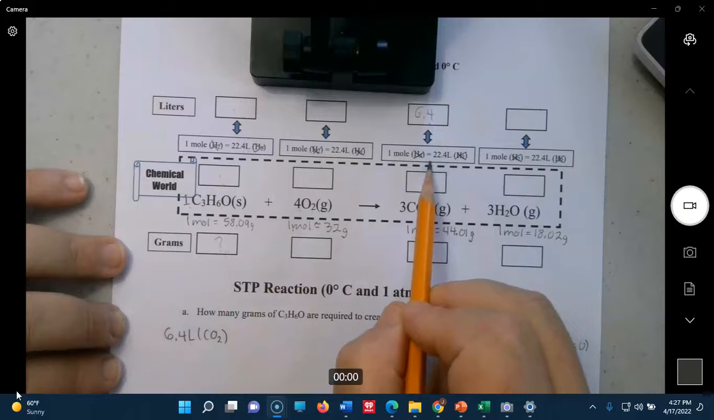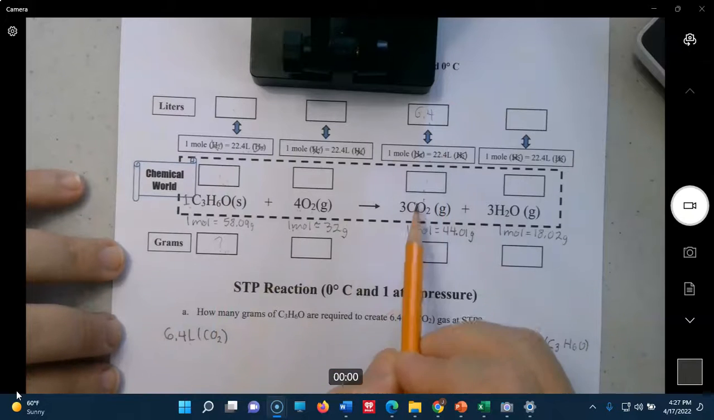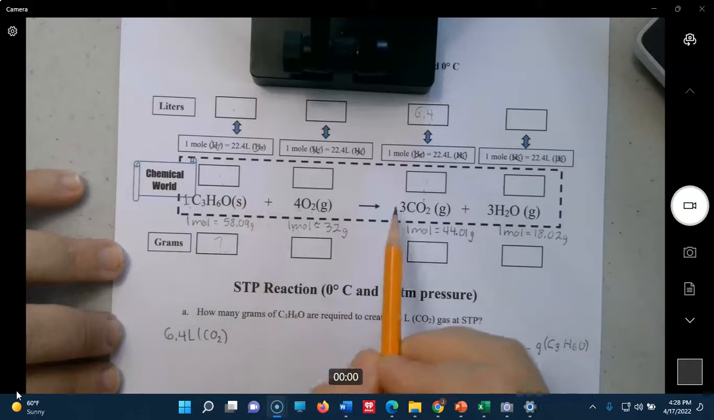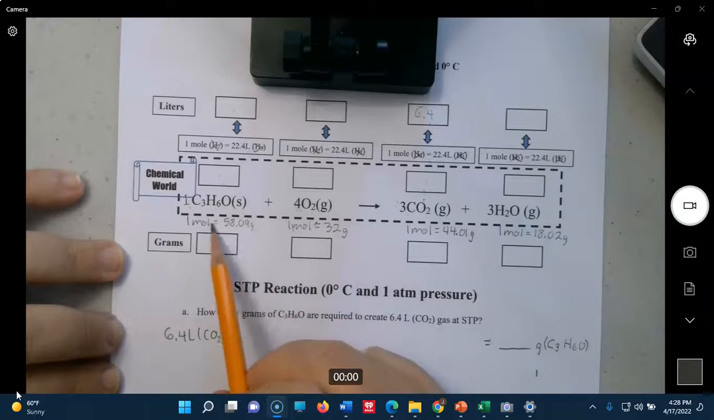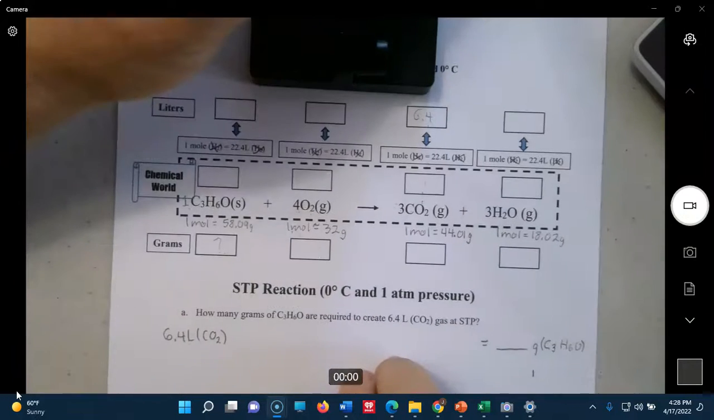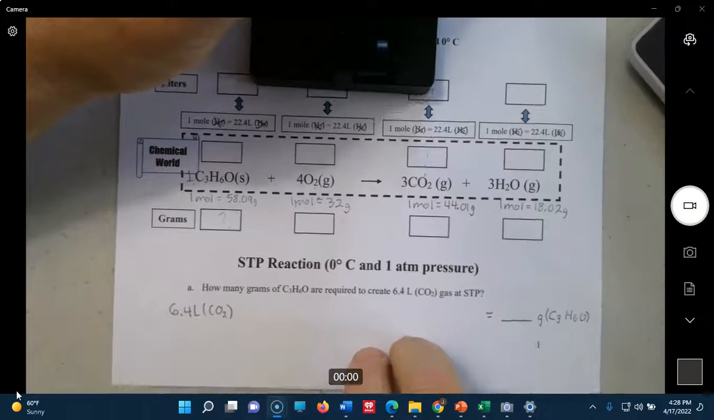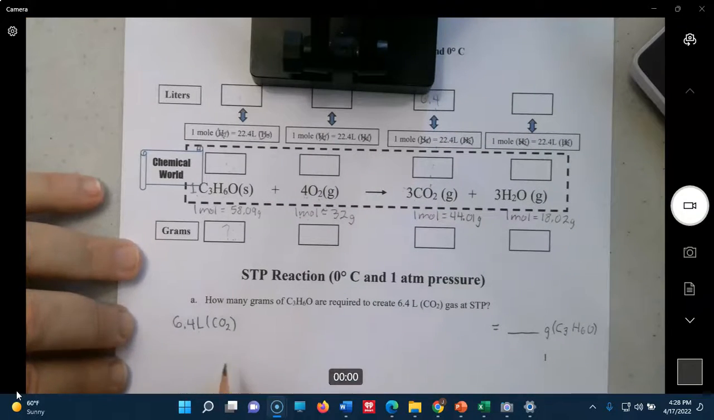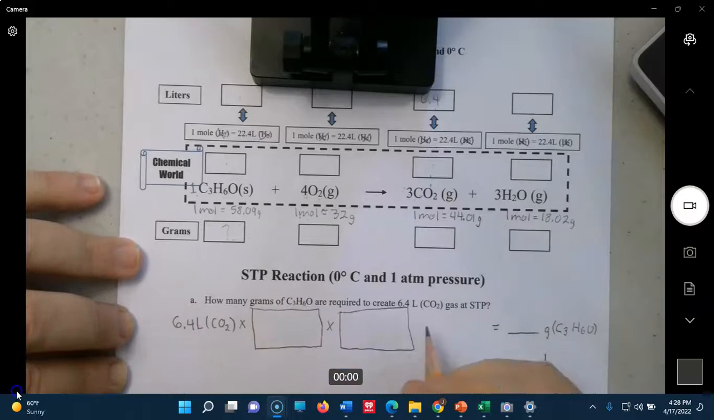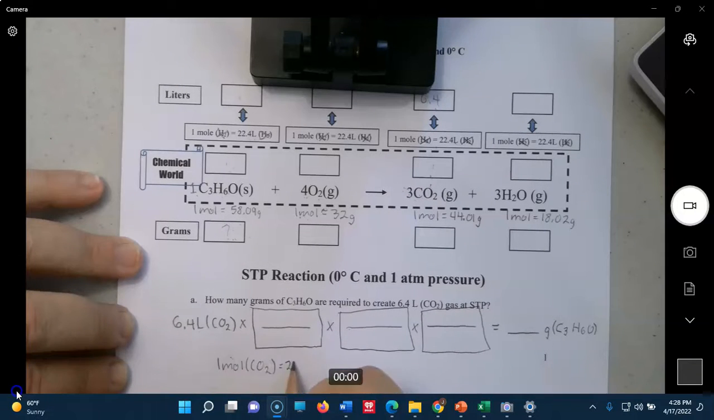So our first conversion or equivalency is going to be that one. Our second is going to be the moles to moles between CO2 and C3H6O. And then our third is going to be the molar mass of C3H6O to come out. Okay? So I'm going to go ahead and just write that out silently, and then we'll fill in our conversions. Okay, so we need liters of CO2 to cancel with liters of CO2, which we did.